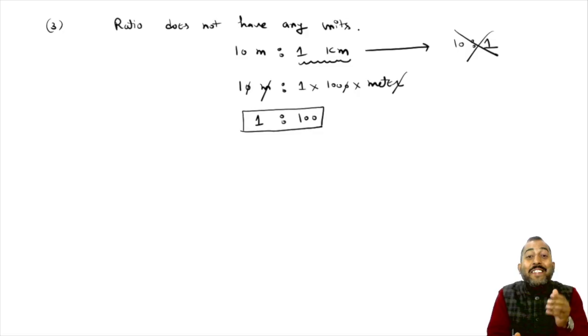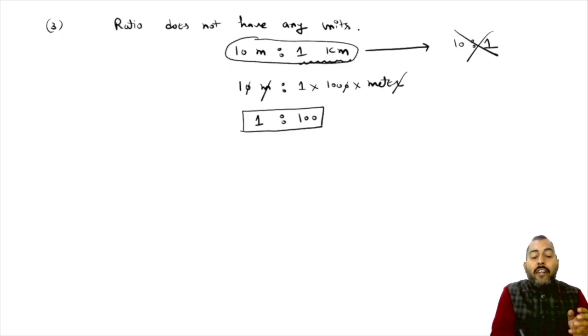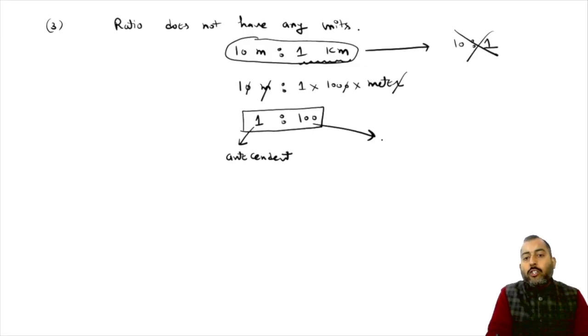This final thing is not having any units. So this is the ratio. 1 is to 100 is the ratio between 10 meter and 1 kilometer. Now remember, the first part of a ratio is called the antecedent, and the later part of the ratio is called the consequent.